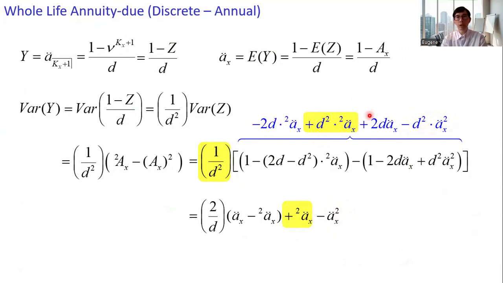And then the remaining part, we get the first term. So this is the expression for the variance of Y in terms of the annuities.